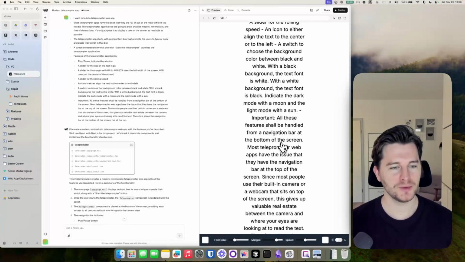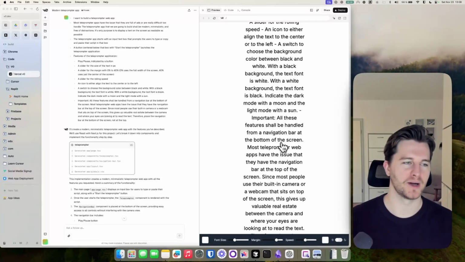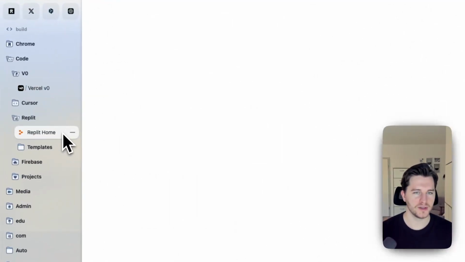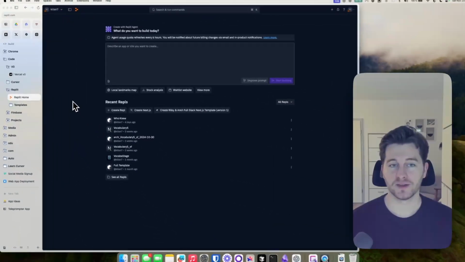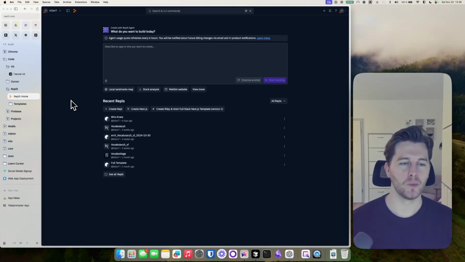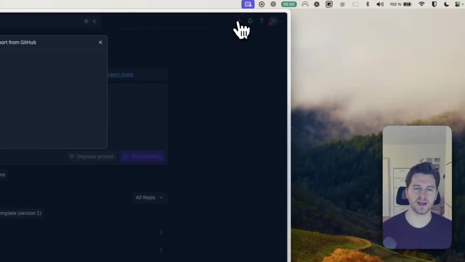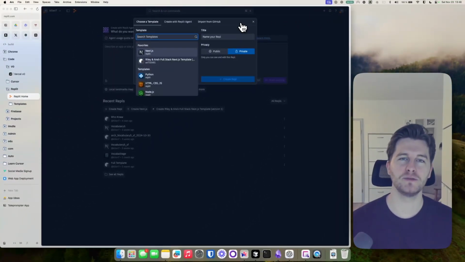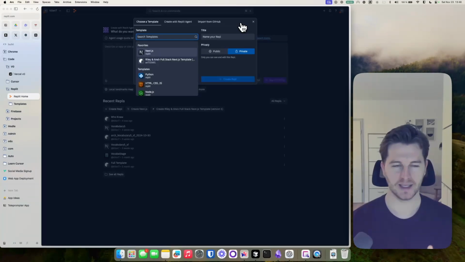But now what we want to do is make this app our own, basically, right? So for that, we are going to open Replit. In Replit, what you're going to do is hit this little plus icon here to start a new REPL, they call this. And what I like to do is start off with a template. A template makes it really easy for you because it has some settings set up already that just save you time.